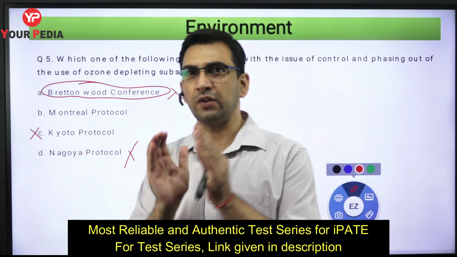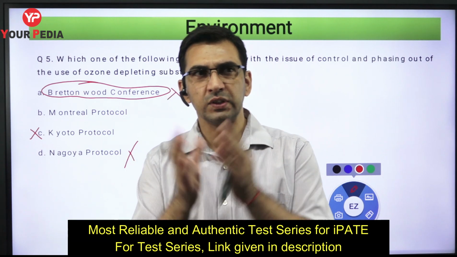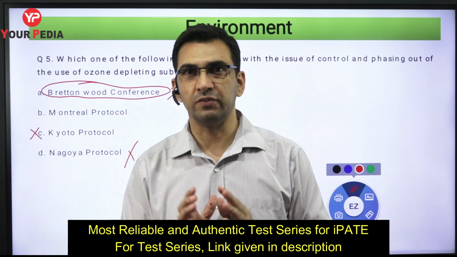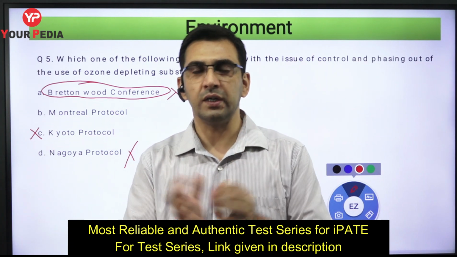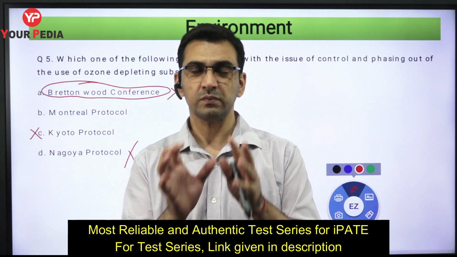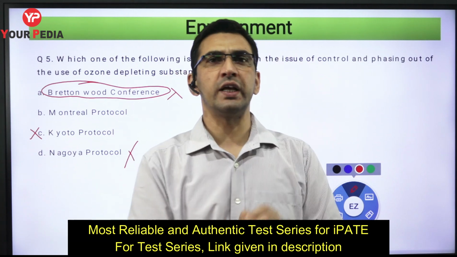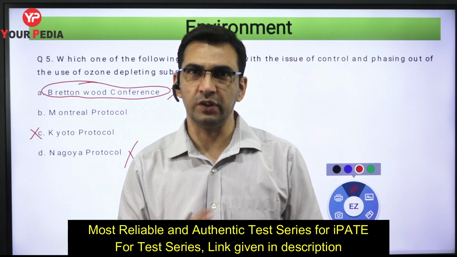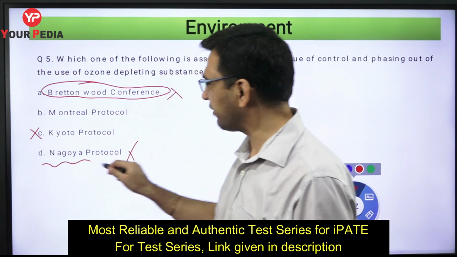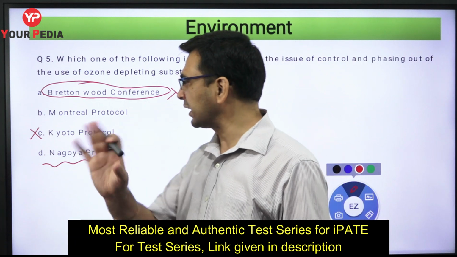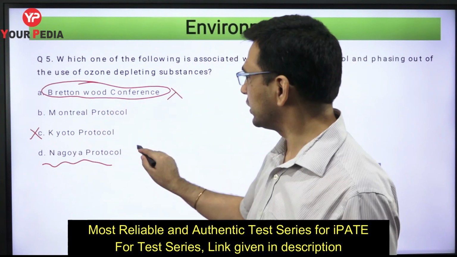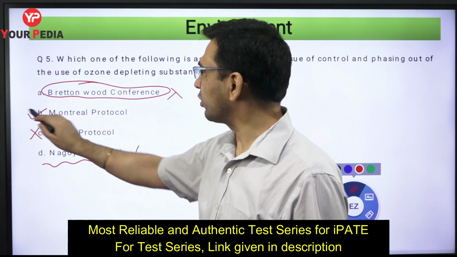Under that convention or agreement, it was decided that whatever genetic resources we have across the world, if someone makes use of those genetic resources, the benefits should be equally shared with all the concerned. Okay, that is the meaning of this. So just have an idea that this is something related to genetic resources or biodiversity. So this is also not the answer, but this you have to remember.